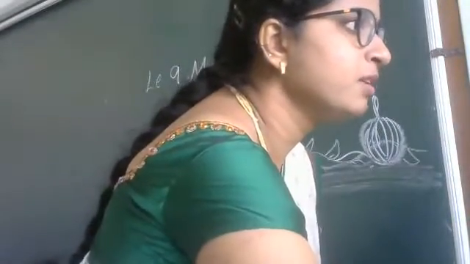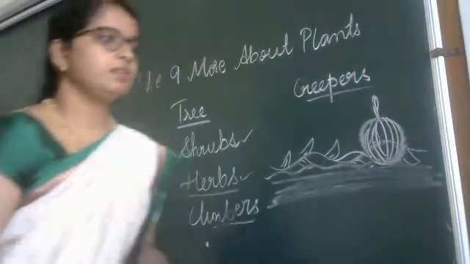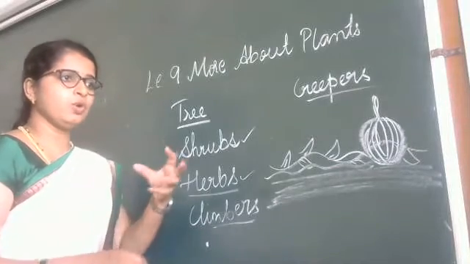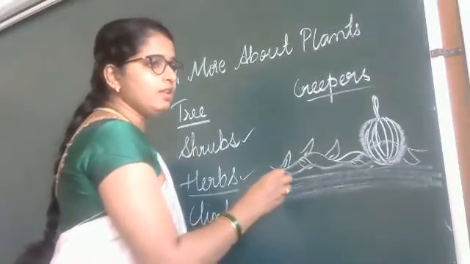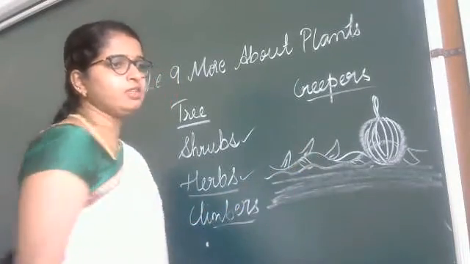Gourd is also called lauki. Look, I cannot share my picture because it is recording. Lauki, gourd, in Kannada it is called sorekayi and in Hindi it is called lauki. That also grows along the ground.